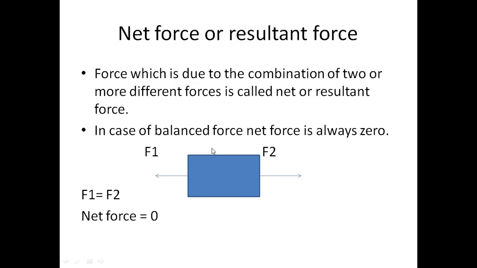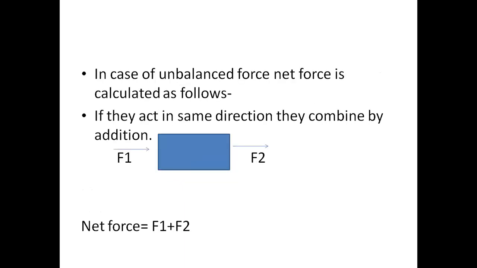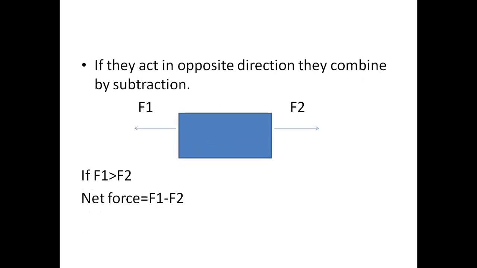Now suppose we have another situation. In this situation, both the F1 force and the F2 force are acting in one direction. Suppose both are going towards the right. Then the net force will be the addition of these two forces, and this will move the object in the direction of the applied forces, that is, towards the right in this case.